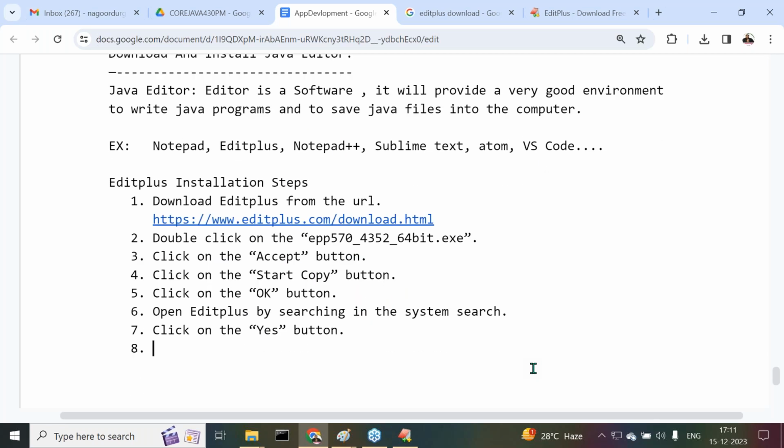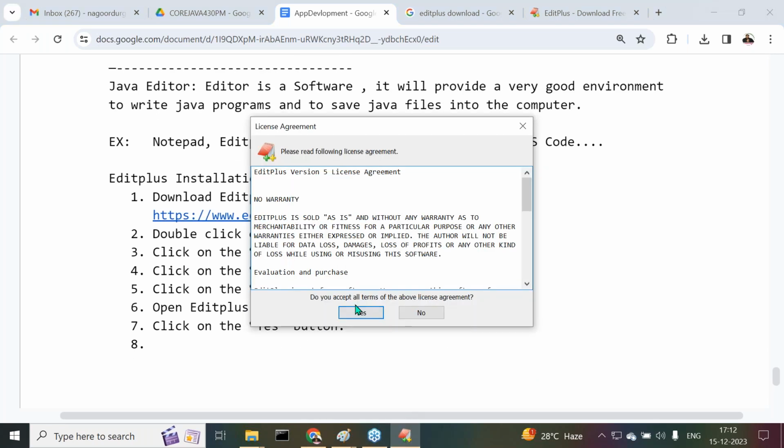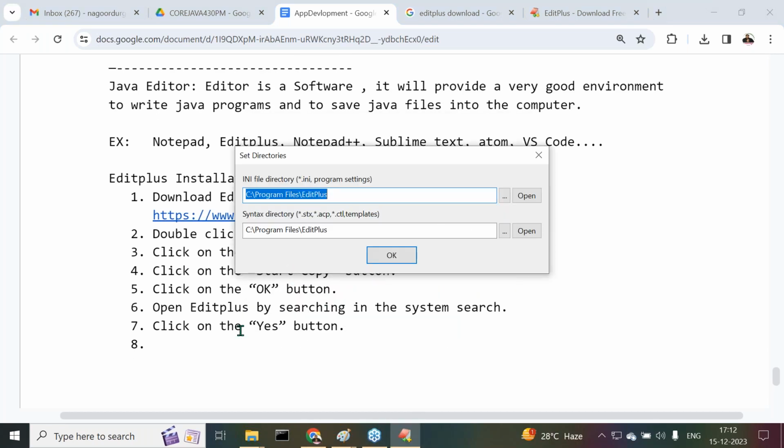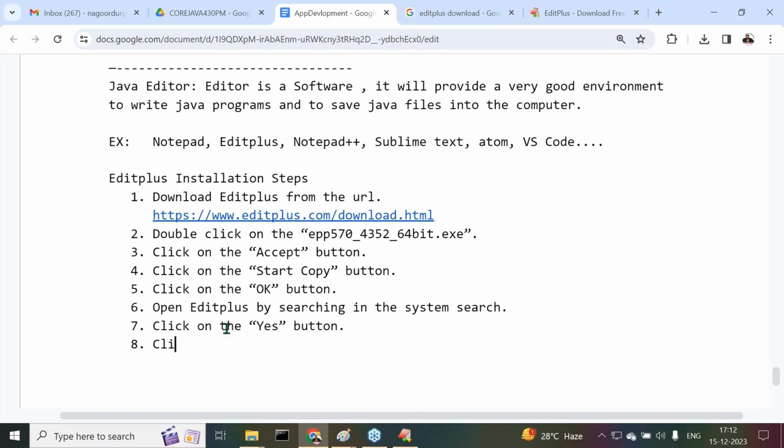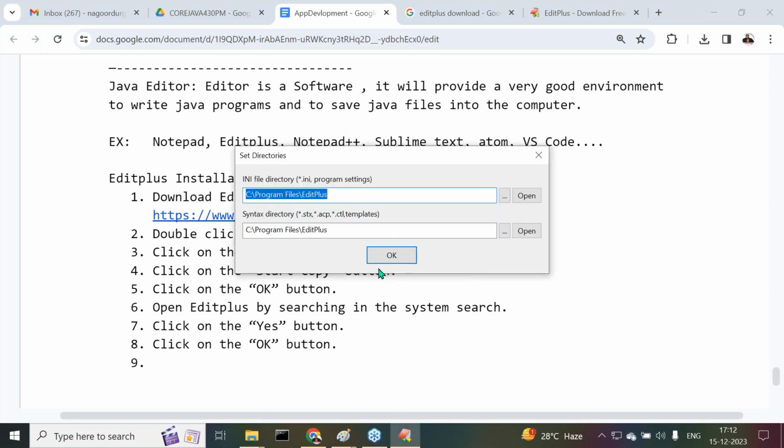Click on the S button. When we click on this S button, now click on the OK button. These are formalities only. Click on the OK button. Then after this, see what it is asking: where we want to keep some temporary files or some templates of this Edit Plus.